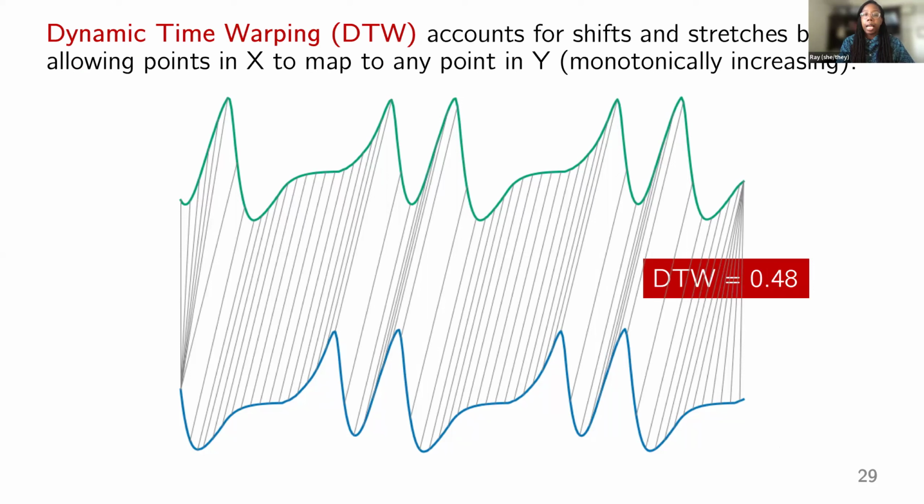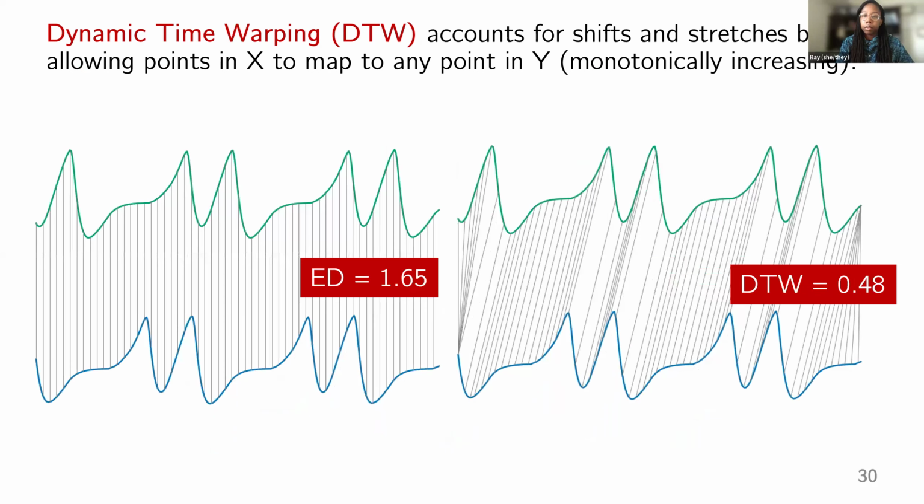In contrast, to handle these shifts and stretches, dynamic time warping allows a one-to-many mapping where any point can map to any other point, with the limitation that the lines can never cross. So DTW can account for shifts and stretches, and it does not have the same issues as Euclidean distance because it is a many-to-one mapping, unlike the one-to-one mapping of Euclidean distance. And so we use DTW as our distance measure.